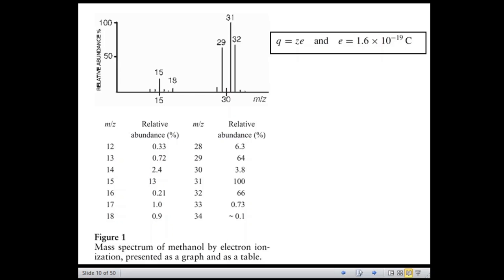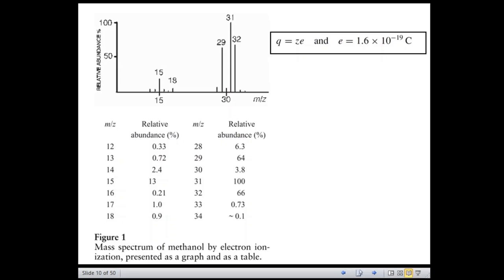So this molecular ion appears at m/z value of 32 in the given figure 1, because it is appearing at the highest value of m/z, the peak 32. That means this molecular ion appears at m/z 32 in the given spectrum of methanol.